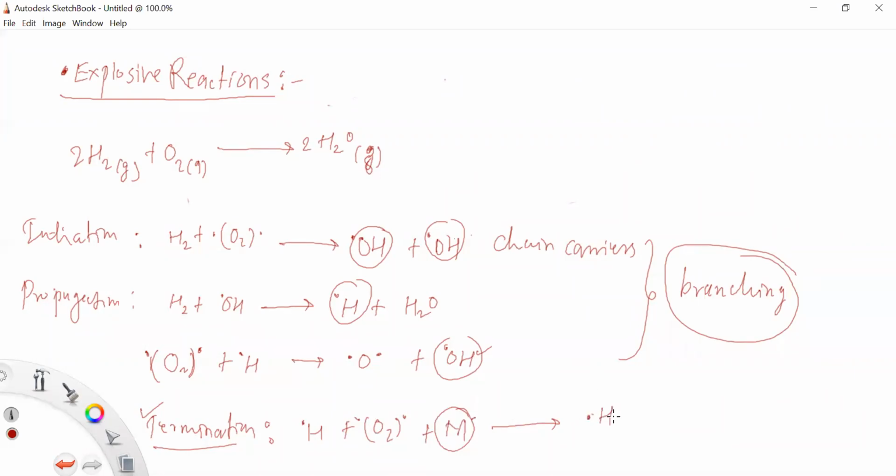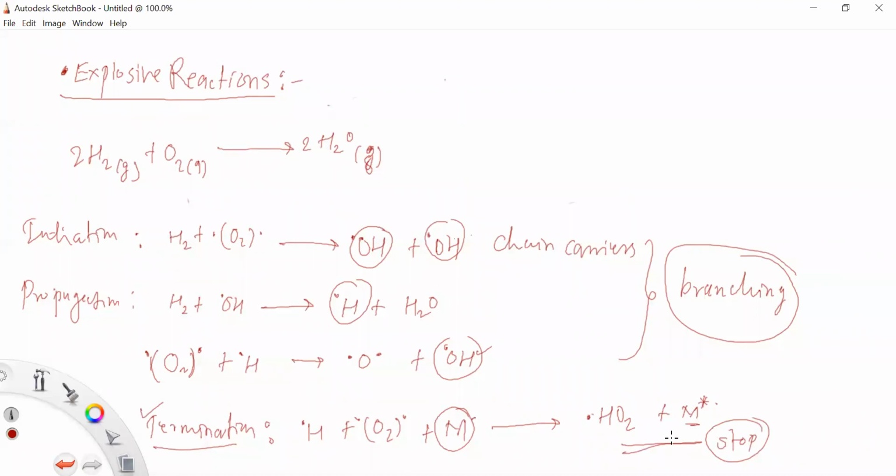So this is the formation of this one plus metal, the asterisk one. Because of the asterisk, one electron is absorbed and therefore it is an active one, but this does not act as a chain carrier. This also does not act as a chain carrier. So due to this, the reactions will be stopped over here.